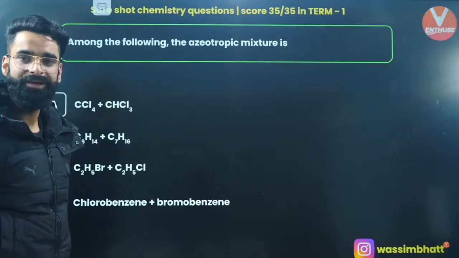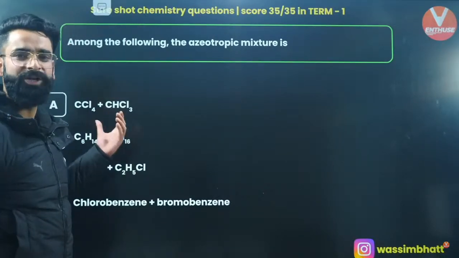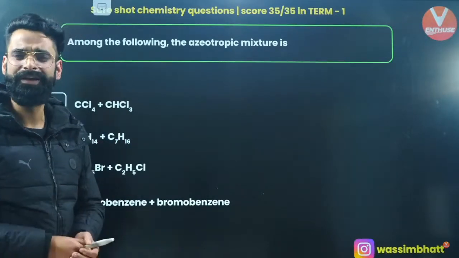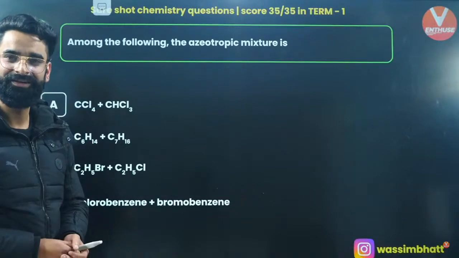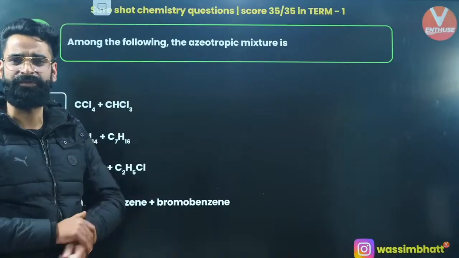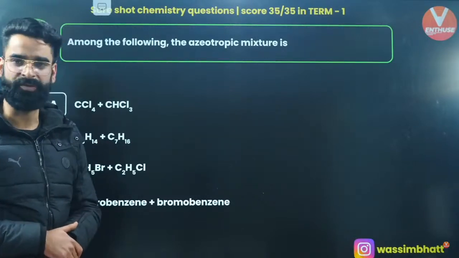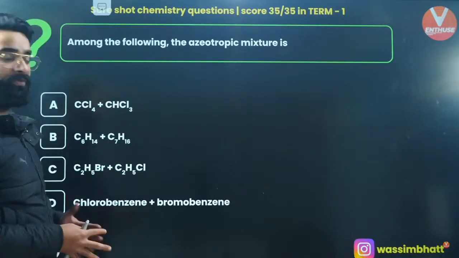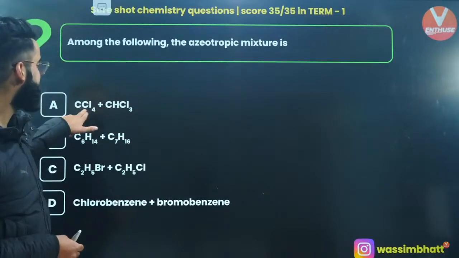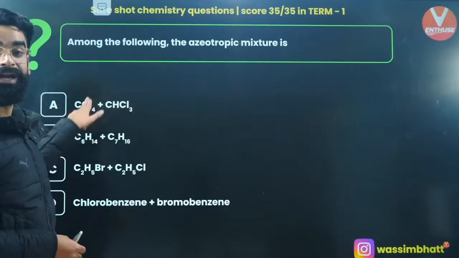The one which is going to form the non-ideal solution. Non-ideal solutions only form the azeotropic mixtures, right? It's not the ideal solutions which form the azeotropic mixture. And out of all, which one forms the non-ideal solution? It's the first one only. Only CCl4 and CHCl3 form the non-ideal solution.